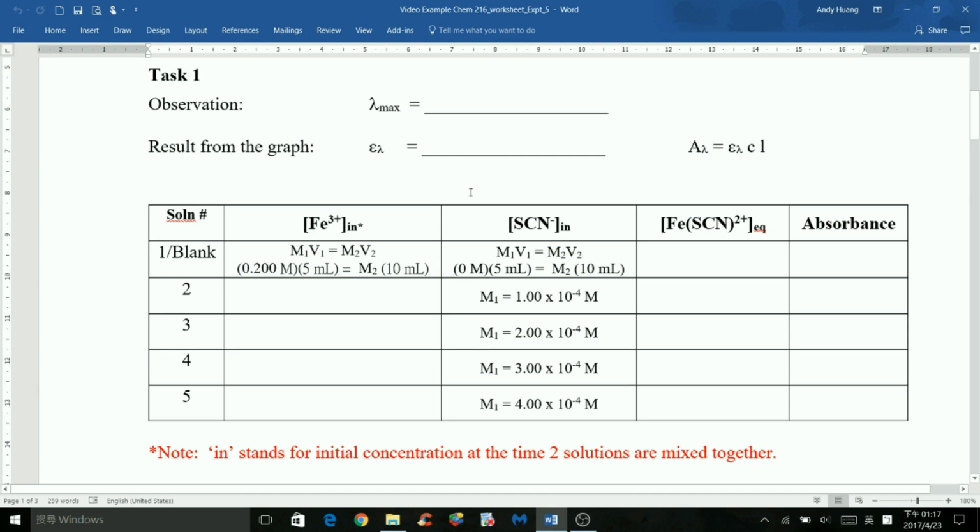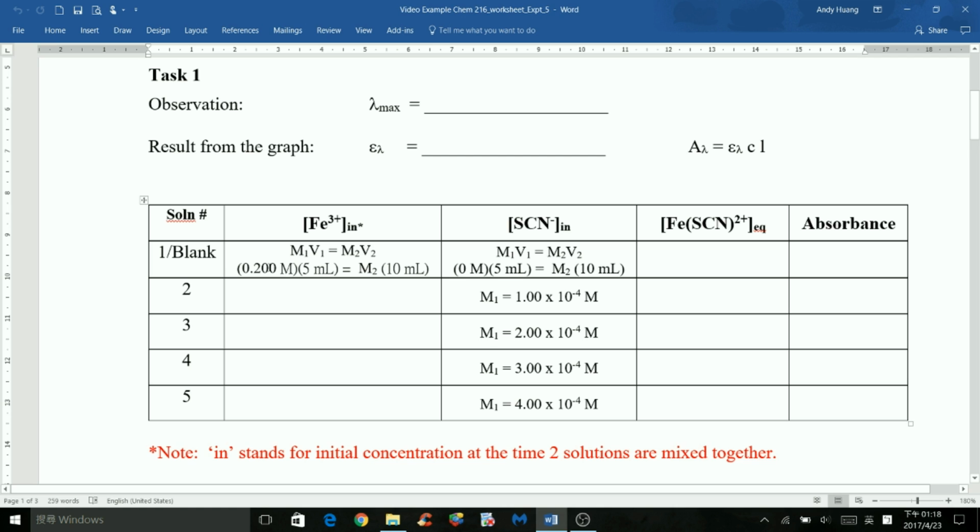In task 1 of experiment 5, you prepared 5 solutions by mixing 5 milliliters of iron 3 plus solution and 5 milliliters of thiocyanate solution. To look for the initial concentration of iron 3 plus and thiocyanate solution, you need to use M1V1 equals M2V2.